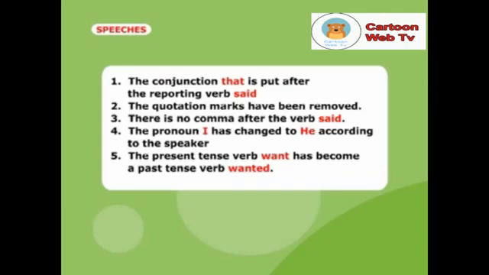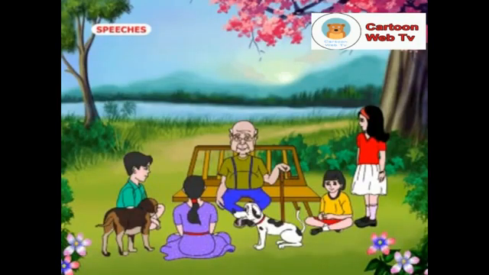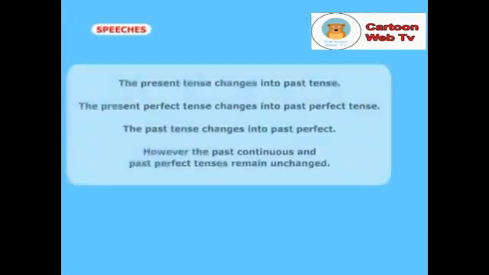Number 4. The pronoun I has changed to he according to the speaker. And number 5. The present tense verb want has become a past tense verb wanted. Children, you will have to note how the tenses change when a direct speech is converted into an indirect speech.